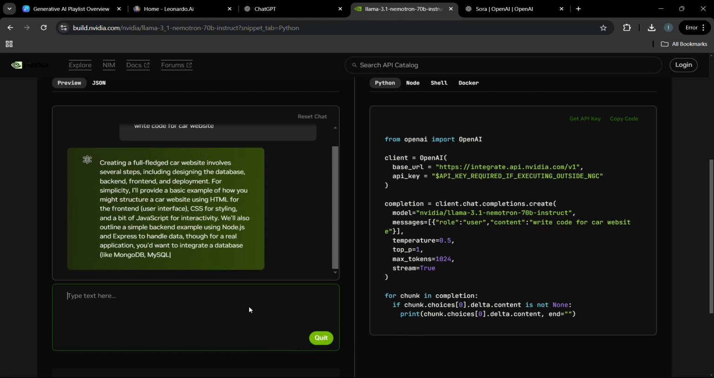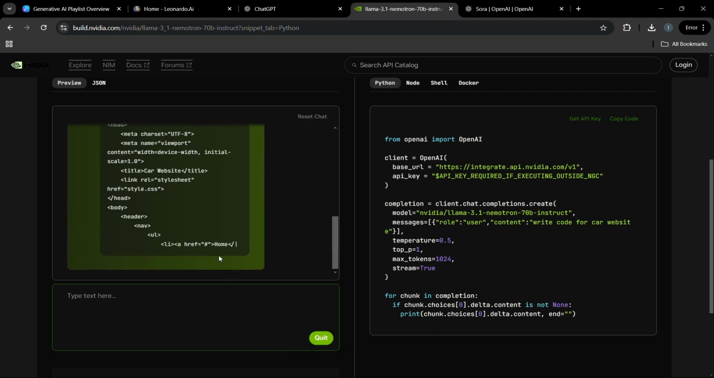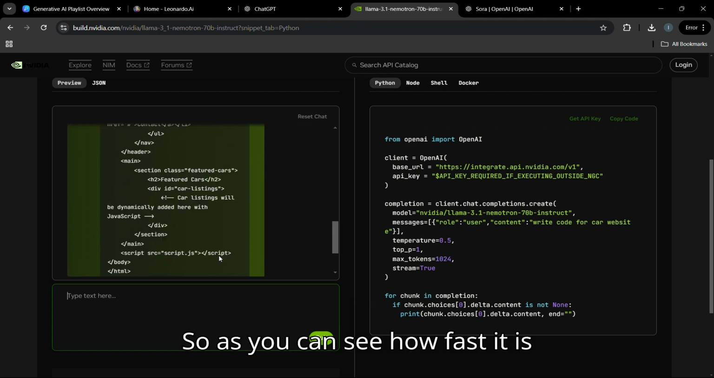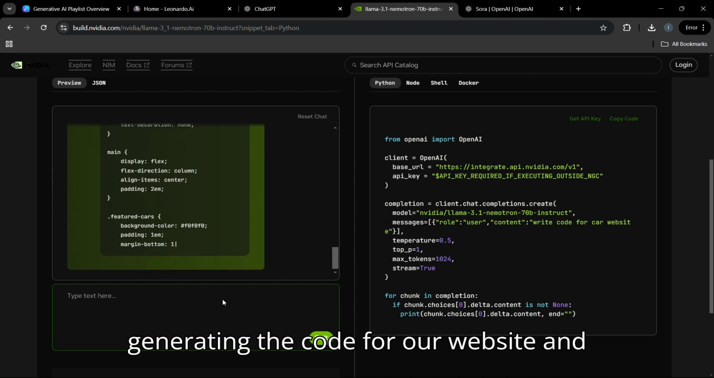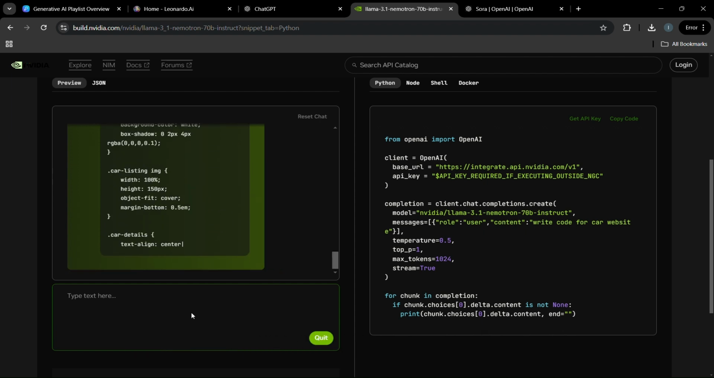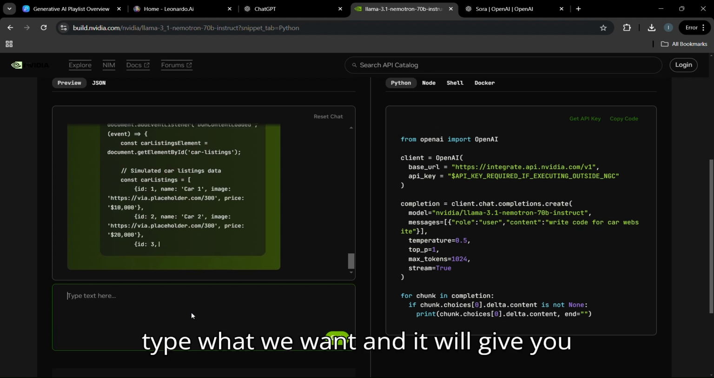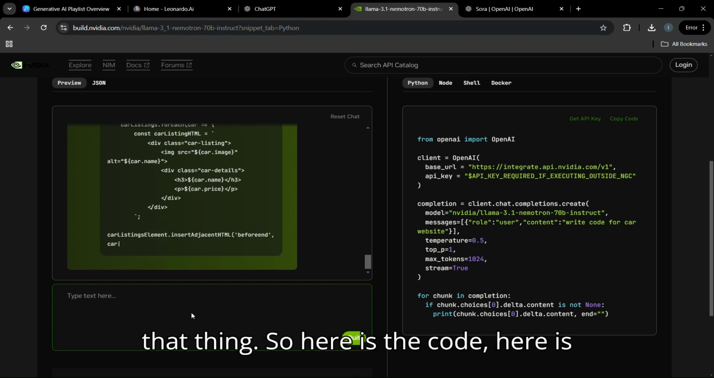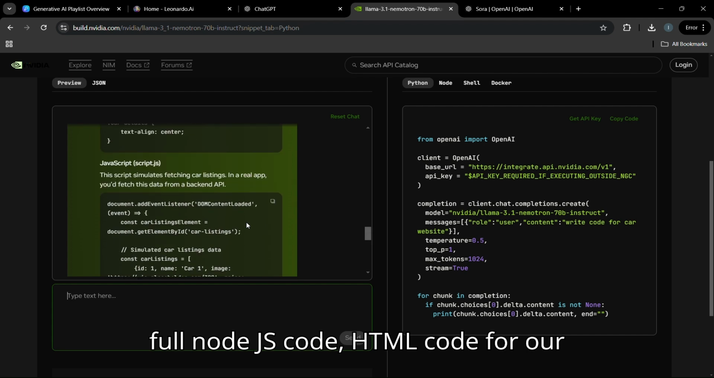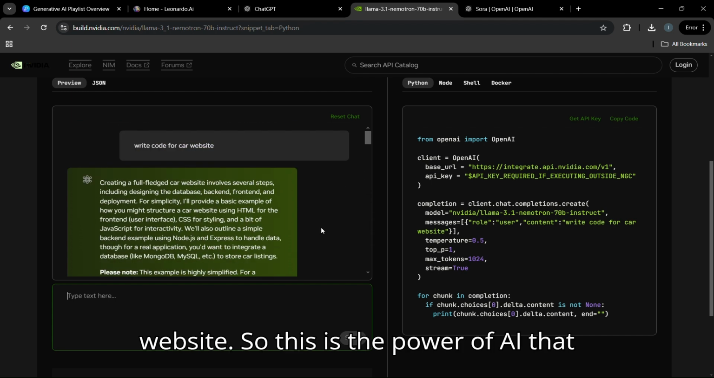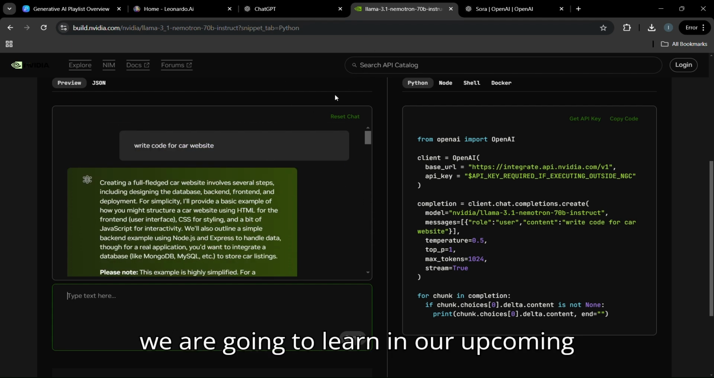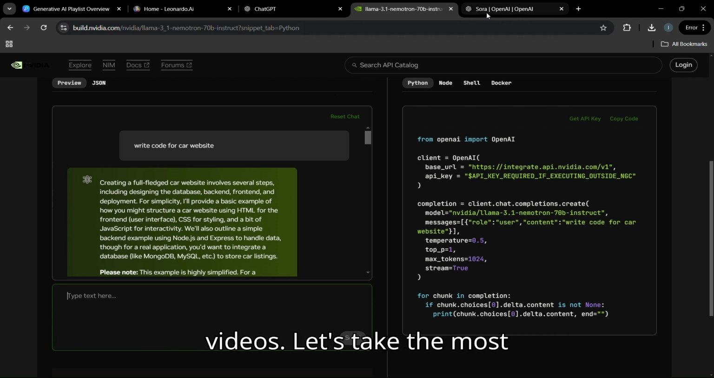So it is generating. As you can see how fast it is generating the code for our website, and we can just easily type what we want, and it will give you that thing. So here is the code. Here is full Node.js code, HTML code for our website. So this is the power of AI that we are going to learn in our upcoming videos.